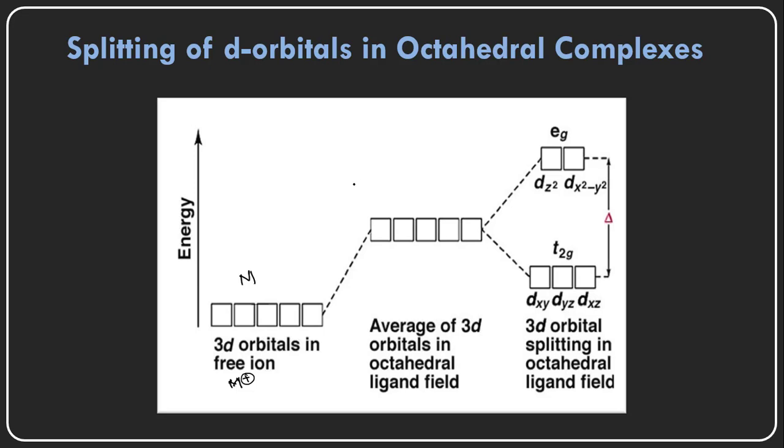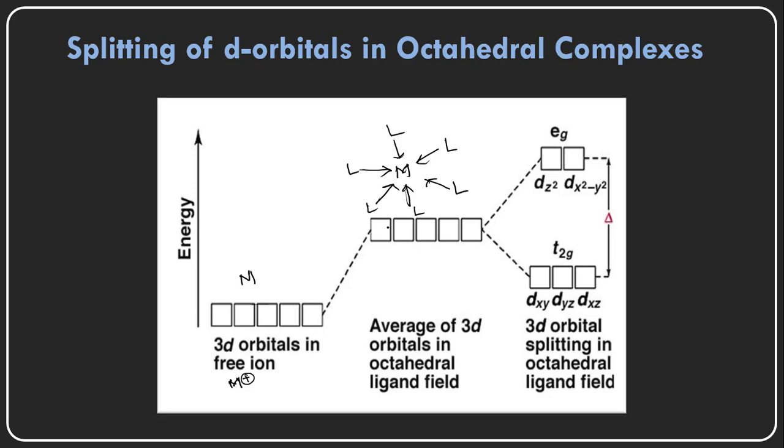But when the ligands approach the central metal cation in this way, at a certain distance, the energy of all the 5d orbitals increases.